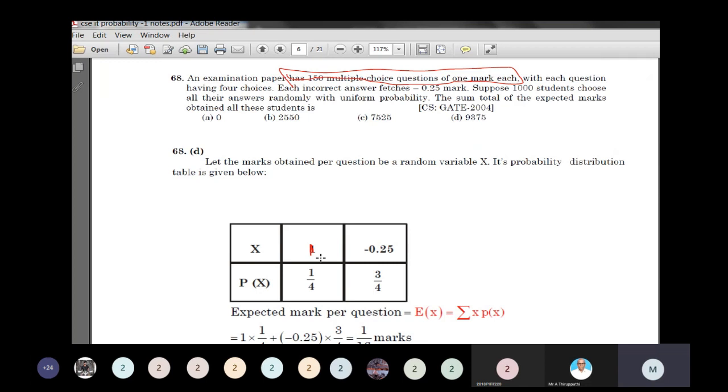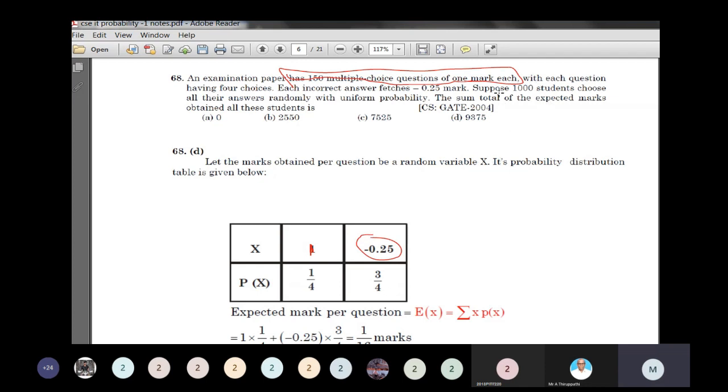Only one is correct out of 4, so the probability is 1/4. The incorrect answer has minus 0.25. How many incorrect choices are given? 3 incorrect are given, so the probability of incorrect is 3/4.